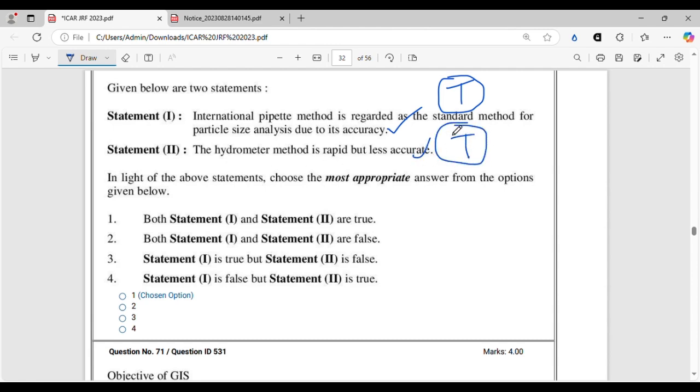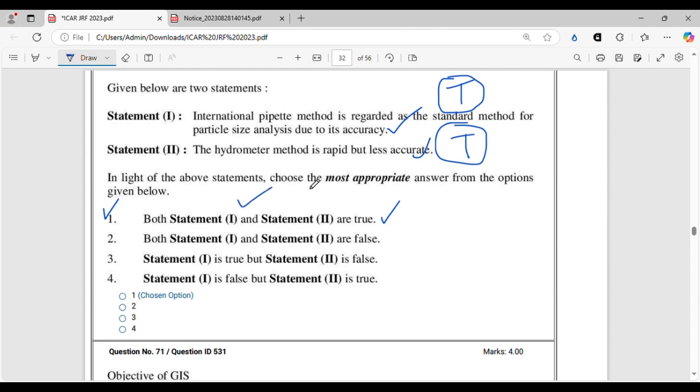So international pipette method is standard because it gives particle size analysis with high accuracy, but the time consumed and the labor involved is very high. That is why it cannot be used in a place where the number of soil samples is large. That's why both the statements are true, and option 1 will be the correct answer.